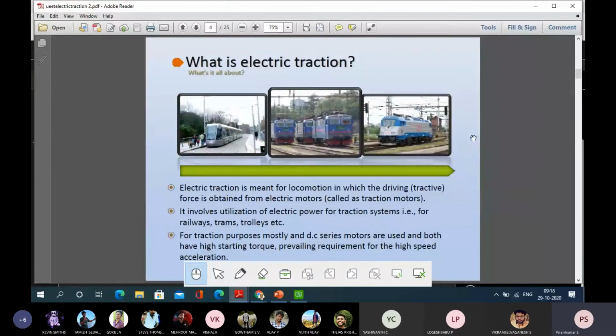So electric traction means locomotion in which the driving force is obtained from an electrical motor. Earlier they used the steam engine, especially using coal. After burning the coal, with a boiler arrangement, it produces very high superheated steam. With a high velocity it comes and runs the turbine. That is the steam engine. Earlier the concept was the steam engine.